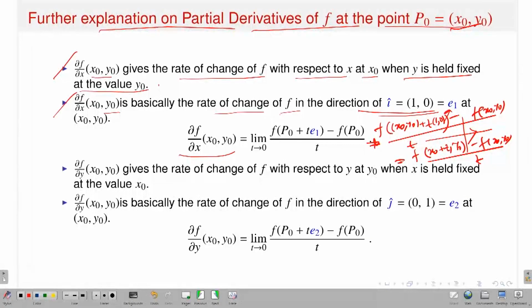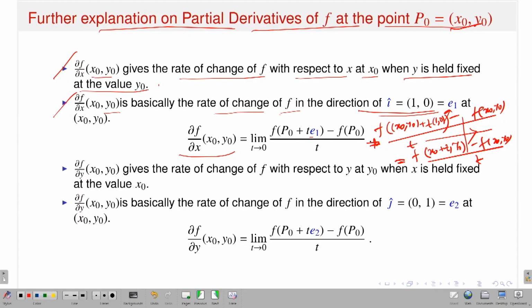This is the object, the same thing. Like in earlier slides, limit of h approaches 0, f of (x naught plus h, y naught) minus f of (x naught, y naught), divided by h. It is the same thing, I am just writing it in terms of the point P naught and the vector E1, because you will see later, when I talk about functions from Rn to R, that I can have the notion of partial derivative with respect to each coordinate variable. So that is why this notation is useful. This is the del f del x at (x naught, y naught).